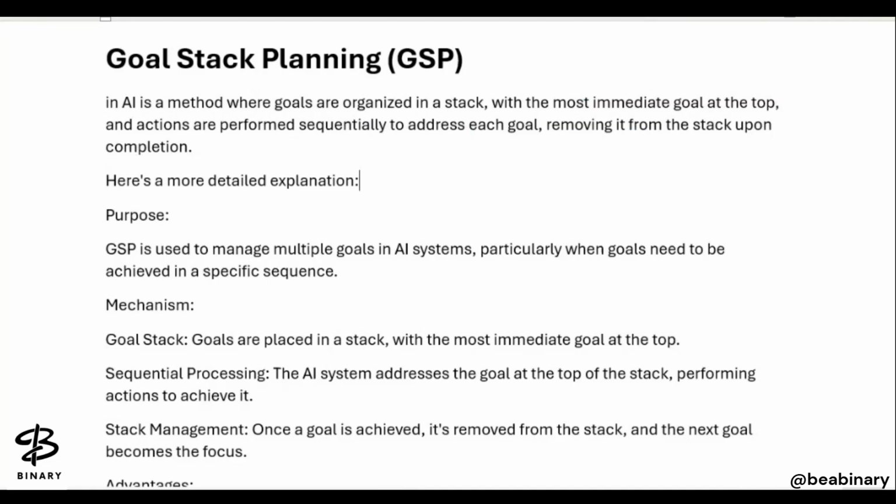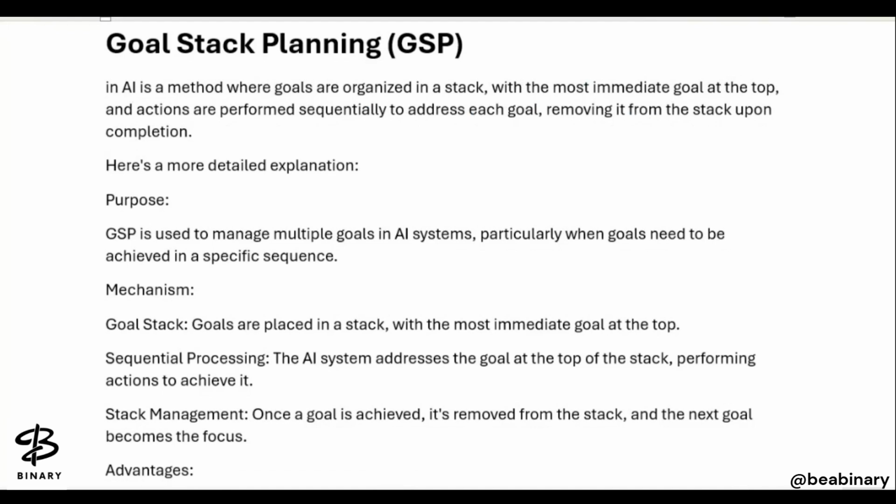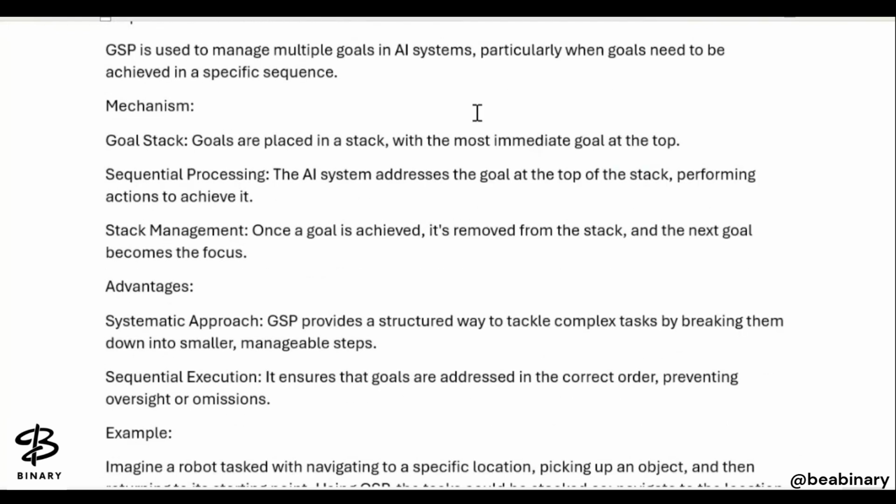So what is the purpose here? Goal stack planning is used to manage multiple goals in the AI system, particularly when the goals need to be achieved in a specific situation or sequence. So what is the mechanism it follows? It follows the goal stack mechanism.